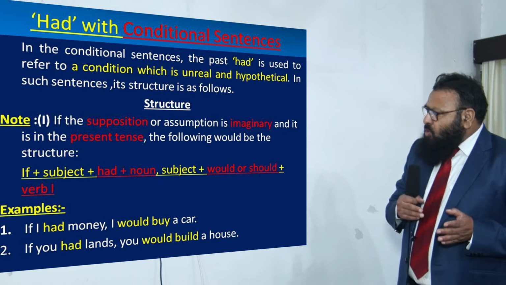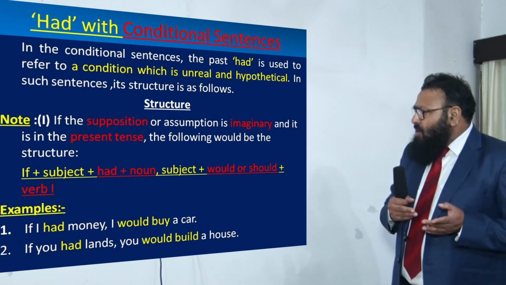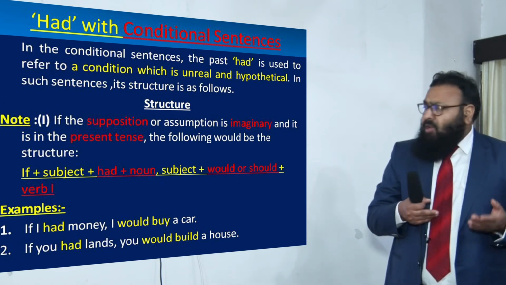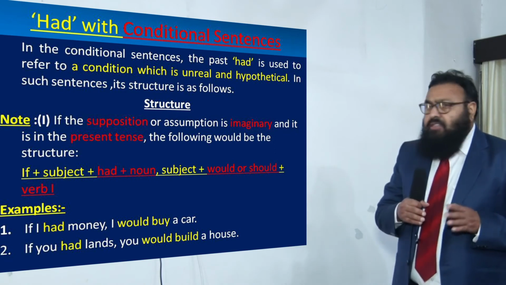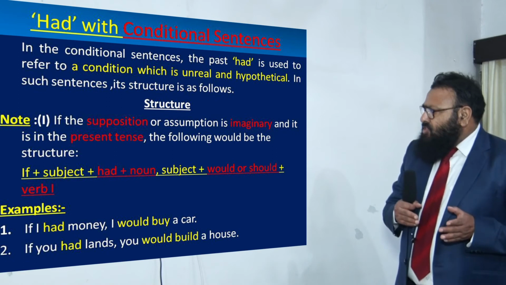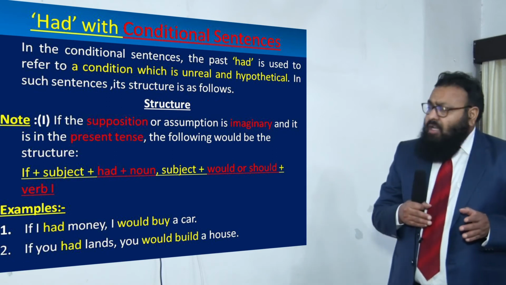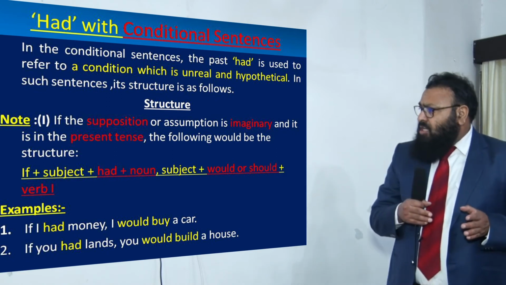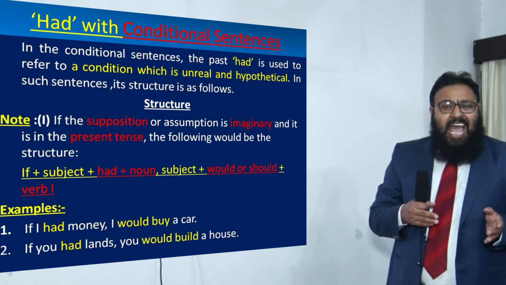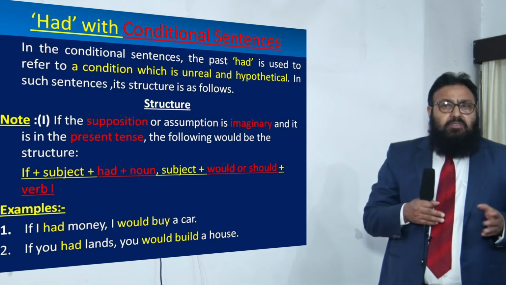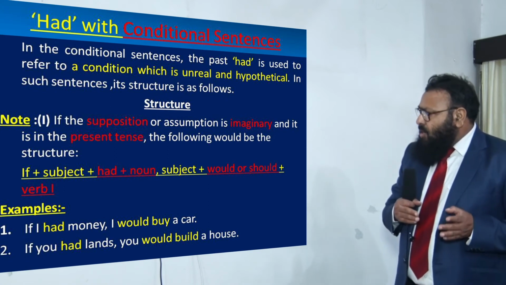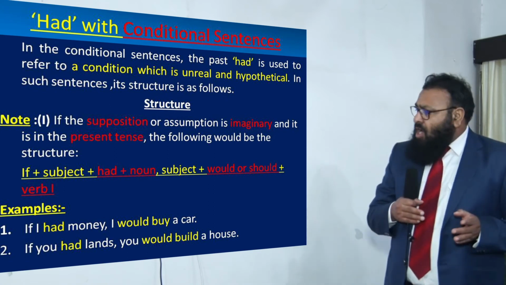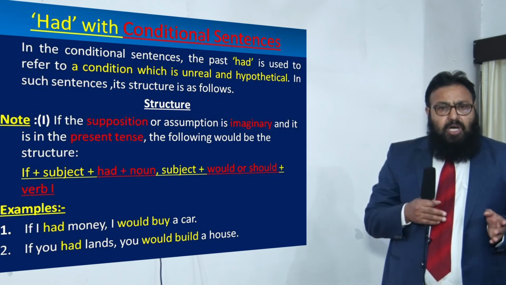When we suppose something or when we assume something and it is purely imaginary and it is in the present tense, dear children, then the structure of the sentence would be if plus subject plus had plus noun, that is the subordinate clause, and in the main clause subject plus would or should with verb 1.